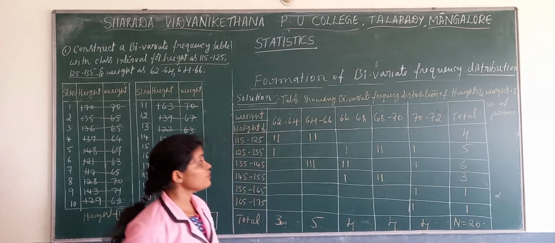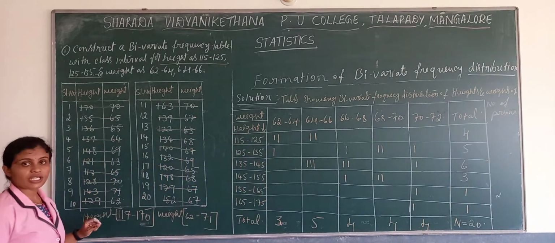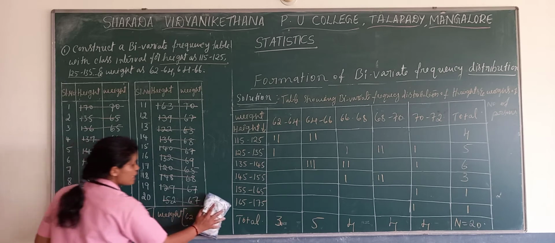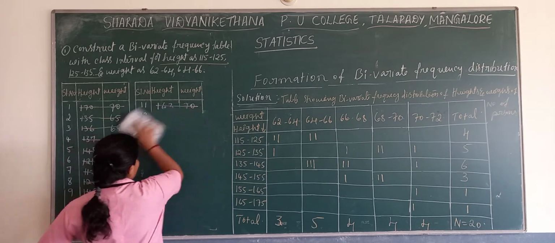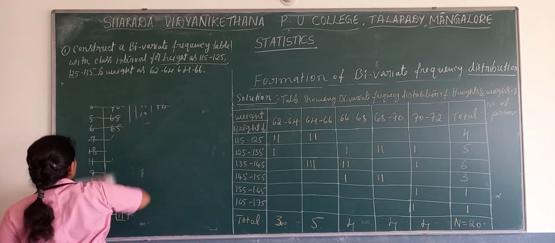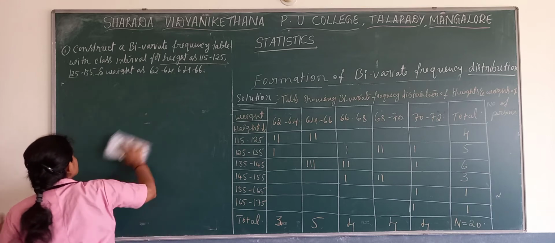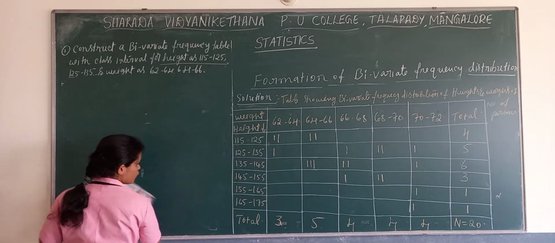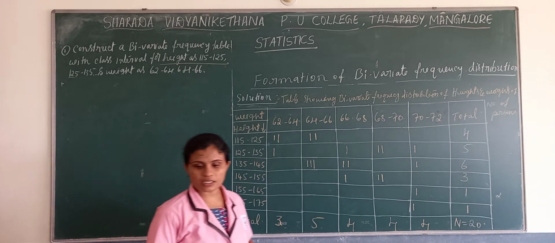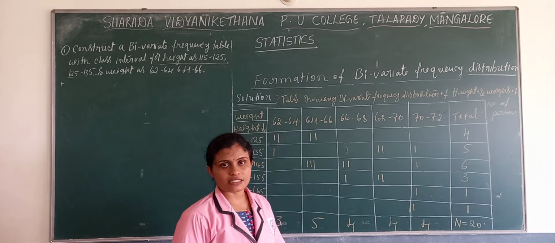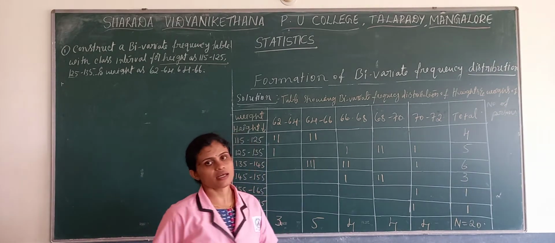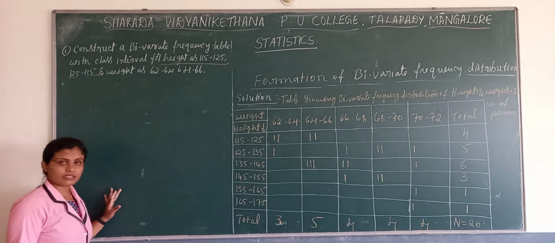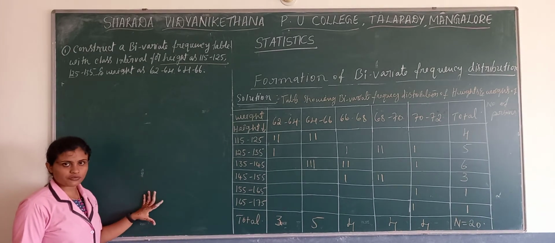Now we completed the bivariate frequency table, and now we have to write the marginal frequency table of heights as well as weights. We are just writing the variables and the frequencies.